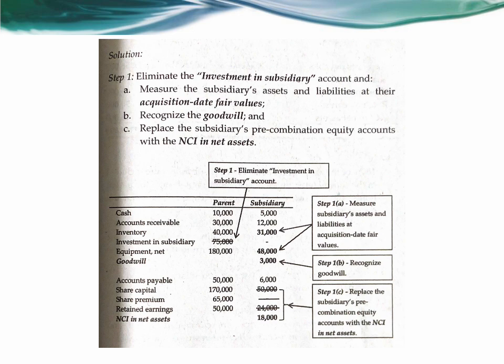Second key takeaway is that the subsidiary's pre-combination equity accounts, which include share capital, share premium, and retained earnings, are eliminated in full. The equity accounts in the consolidated financial statements pertain only to the owners of the parent. And then the NCI account represents the equity of the other owners. And lastly, the consolidated equity structure reflects the equity of the legal parent.